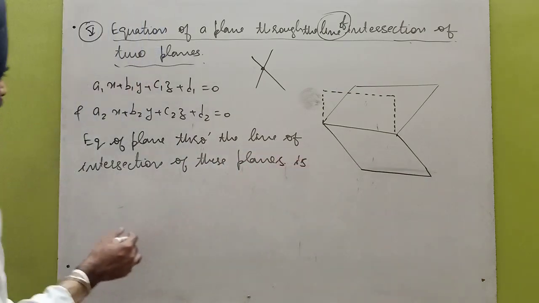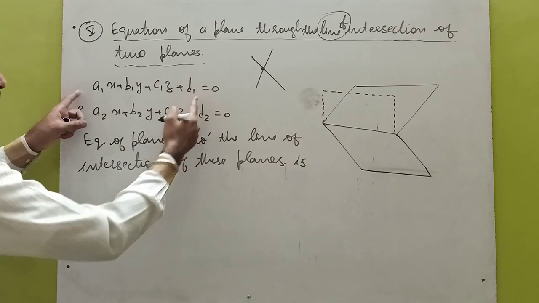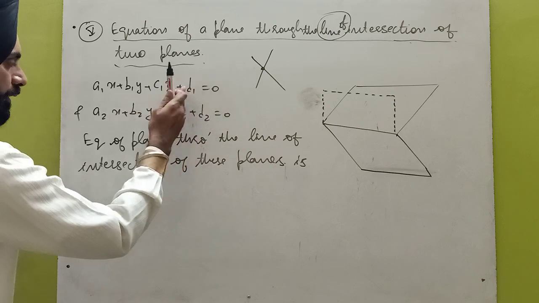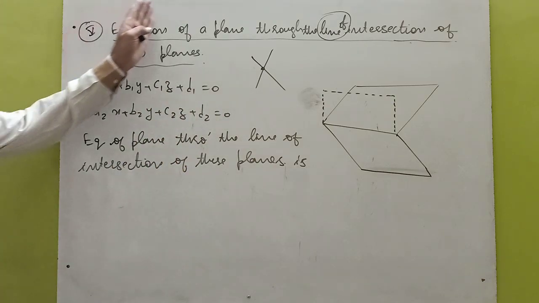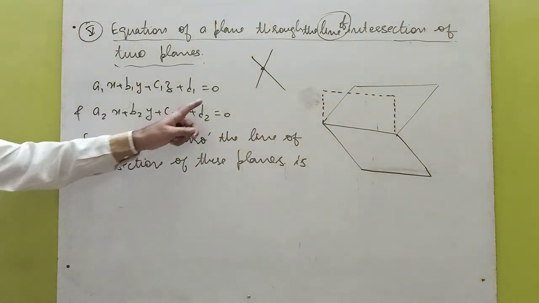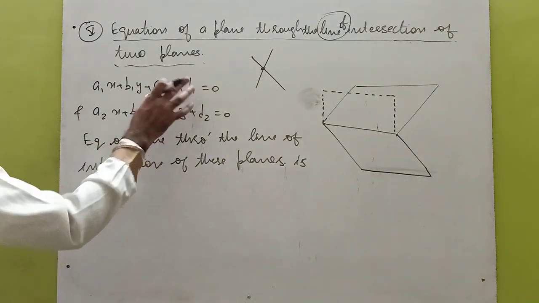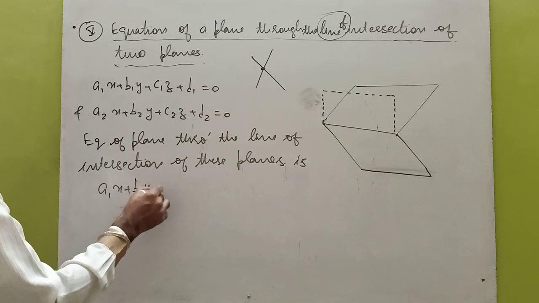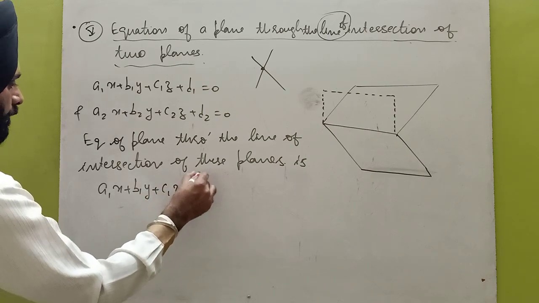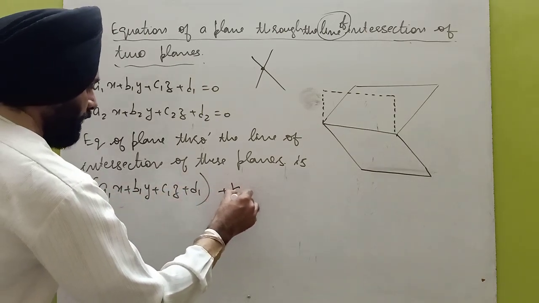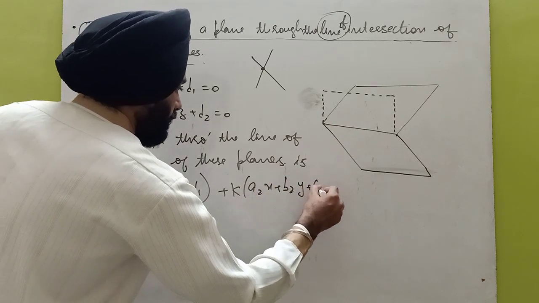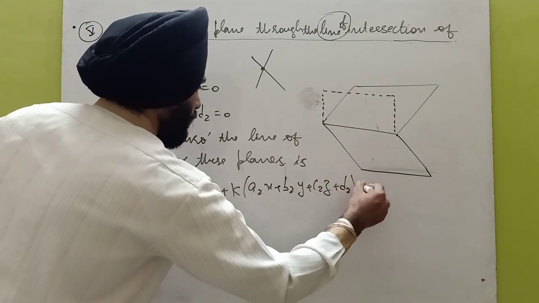write the equation of the first plane and note carefully that the constant term should be on the left hand side. If we are using this type, the constant term should be on the left hand side, whether it is negative or positive. a1x plus b1y plus c1z plus d1 plus k times a2x plus b2y plus c2z plus d2 is equal to 0.